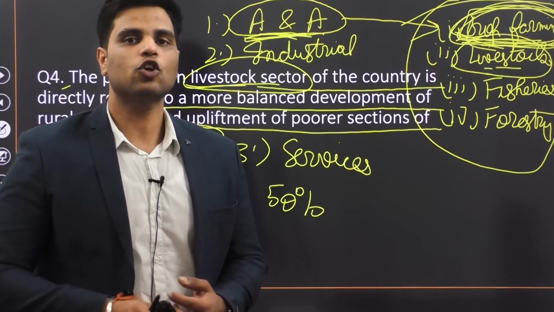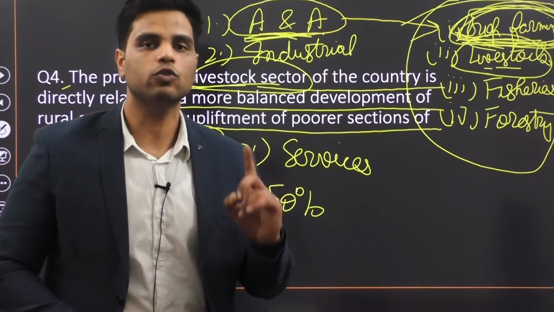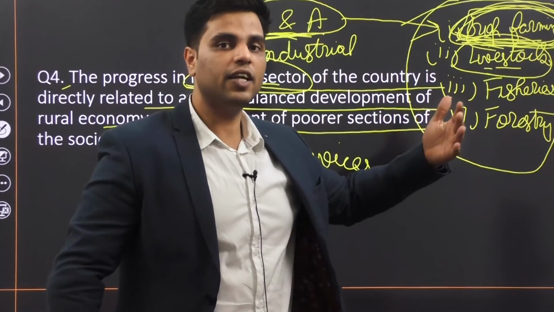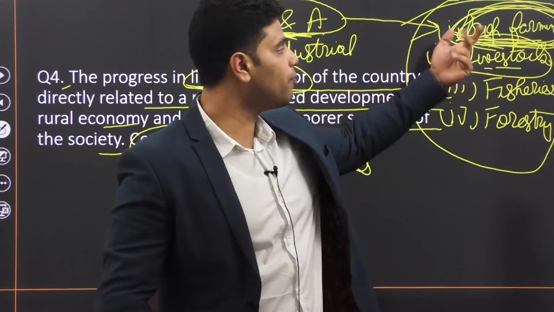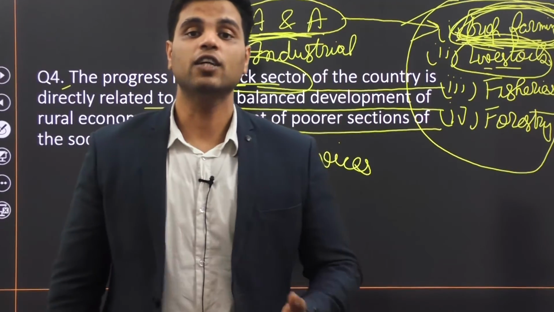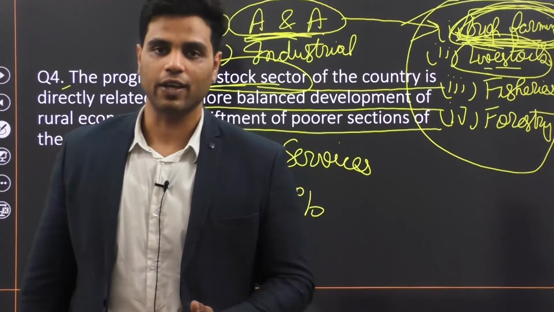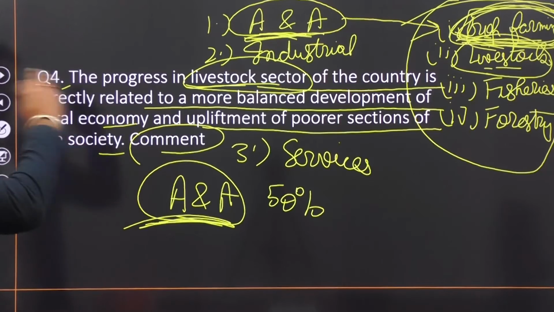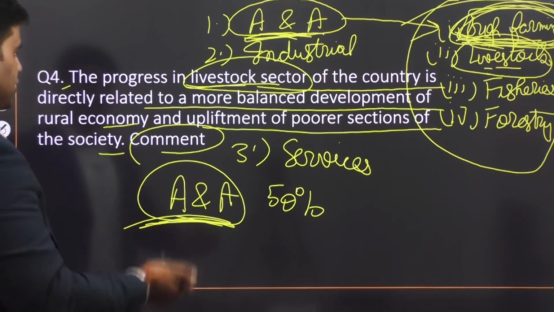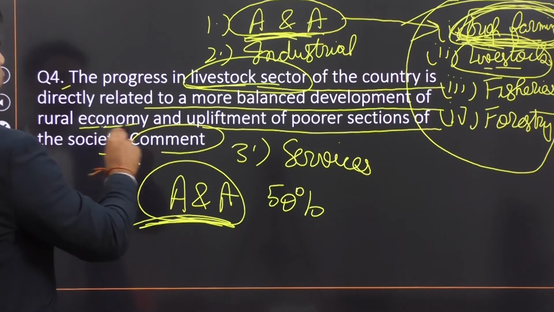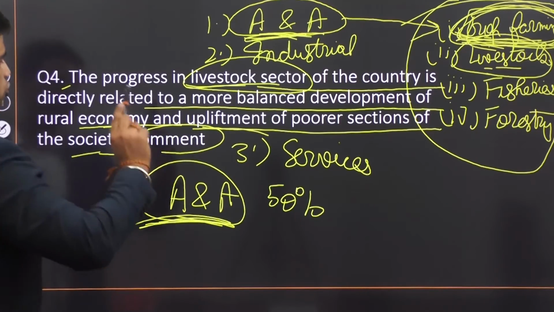As of now, various crop farmers only have one source of income, and that is their crop. Now, if they do fishing side by side crop farming, if they do livestock rearing side by side crop farming, well, they have a chance of increasing their sources of income, and that would supplement their income. So this is one of the biggest advantages. Now, what they have asked you in the question is, the progress in the livestock sector is directly related to a more balanced development of rural economy and upliftment of poorer sections of the society.